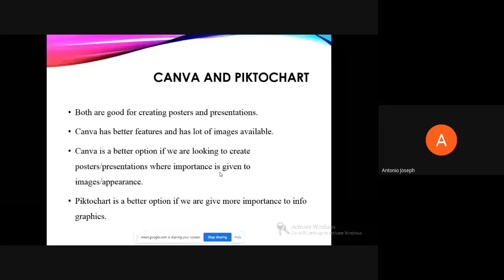But if we are focusing on the infographics part, because maybe you want to create a histogram or pie chart and all, then Piktochart will be a better option. So these three things we'll be dealing with hands-on. I am not going to present anything in a PPT, so straight away we can go to these things.